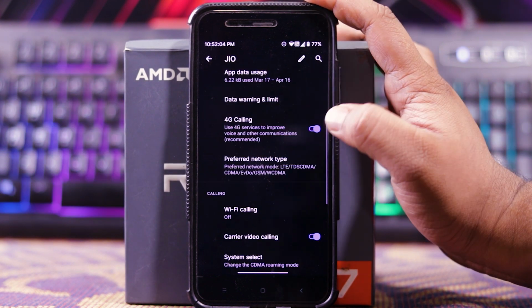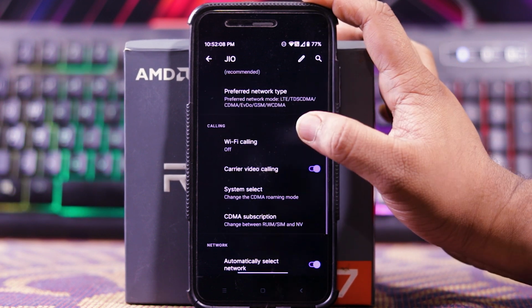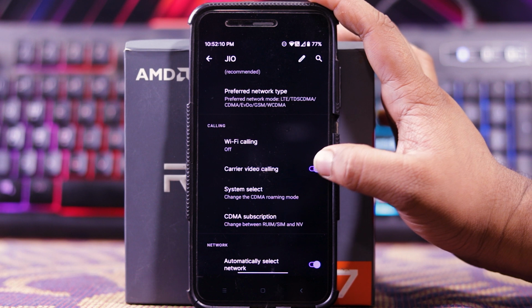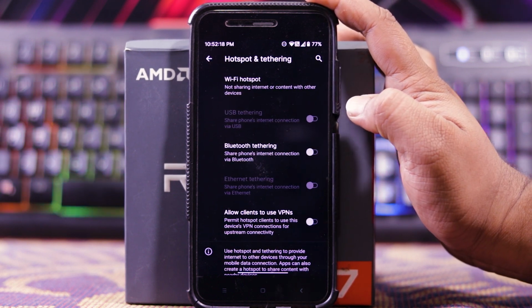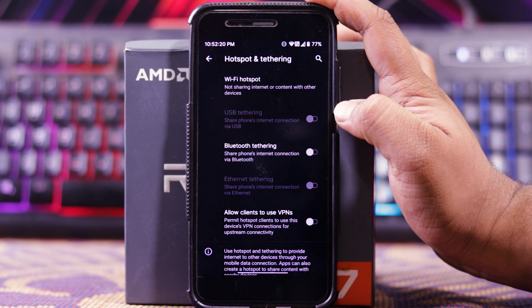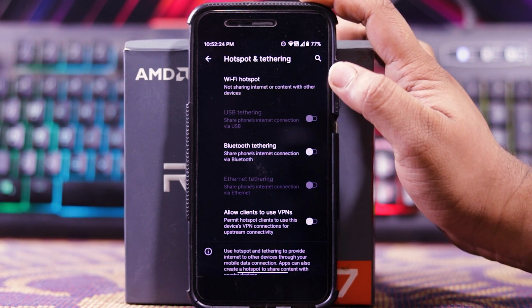In mobile network, you get 4G calling, VoLTE, and VoLTE is working fine. And here you also get the option of Wi-Fi calling. Then in hotspot, you get Wi-Fi hotspot. In this you get USB tethering, Bluetooth tethering, and Ethernet tethering. And you also get the option of allow client to use VPN on hotspot.